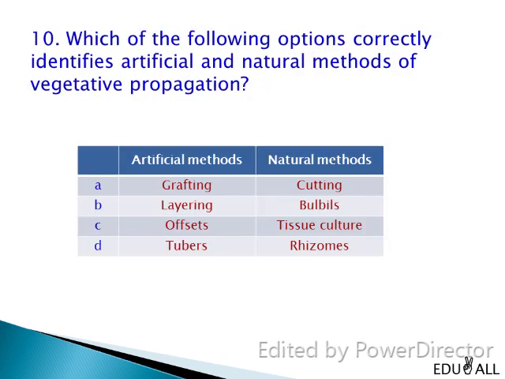Which of the following options correctly identifies artificial and natural methods of vegetative propagation? You can find two columns, column 1 with artificial methods and column 2 with natural methods. You have to find the correct method in the two columns. We know that layering is a type of horticultural or artificial method of vegetative propagation in which adventitious roots are induced to develop on a soft stem while it is still attached to the plant. Bulbils are multicellular fleshy buds that take part in natural vegetative propagation. Right answer is B, layering under artificial methods and bulbils under natural methods.